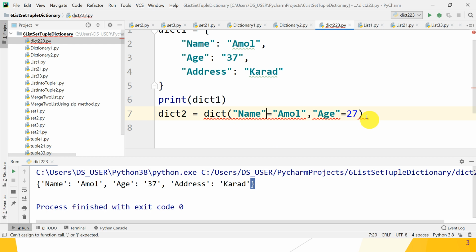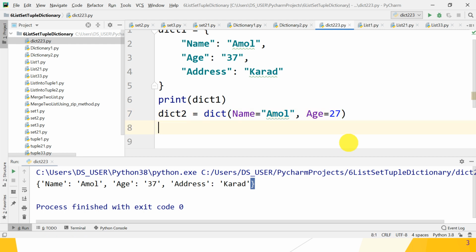So how to remove it? Is there any way to remove that? Okay, so just check. Using a colon it resolves. Yes, let's check. No guys, it does not resolve by using a colon. So is there any option? Yes, we can use this option, name is equal to Amol. Yes, it resolves. After that, age, that is the key, is equal to 27. Is it resolved? Yes, it gets resolved.